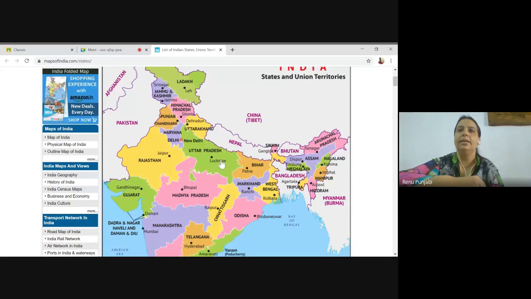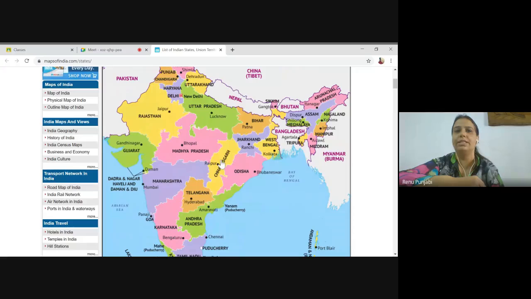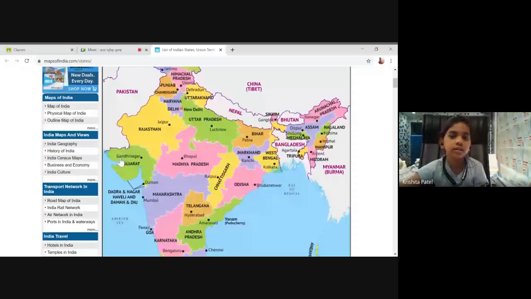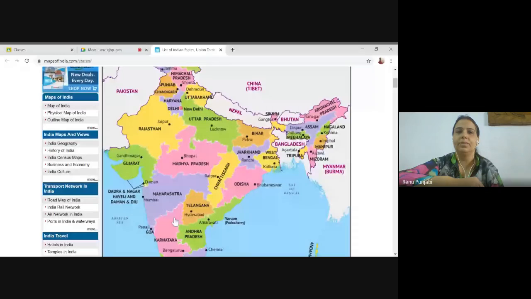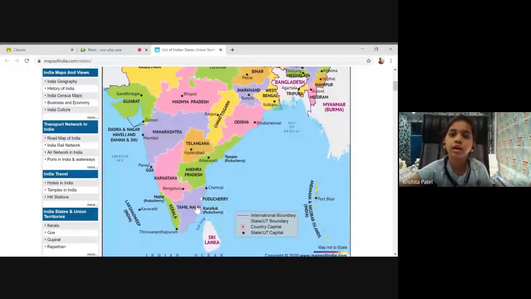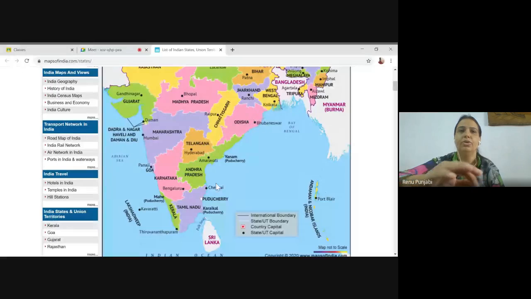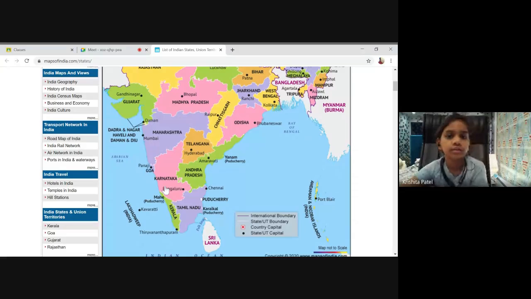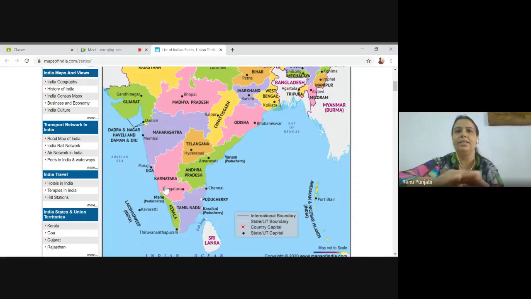Next, can you make anything else regarding the sea? We have done related with the sea also. Which states are near to the sea? Gujarat, Maharashtra, Karnataka, Kerala, Tamil Nadu, Andhra Pradesh, Odisha. Those states which are on the boundary of the blue line, the blue part is the part of sea. So these states, Goa, Kerala, Tamil Nadu, Maharashtra, Gujarat, these are on the border of sea.